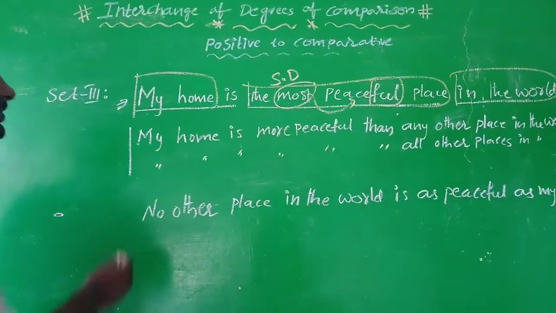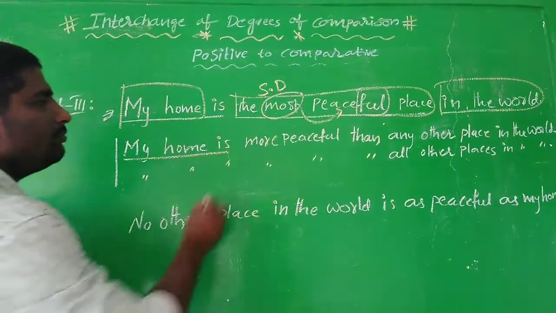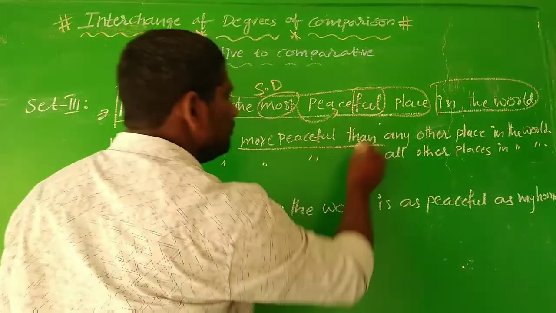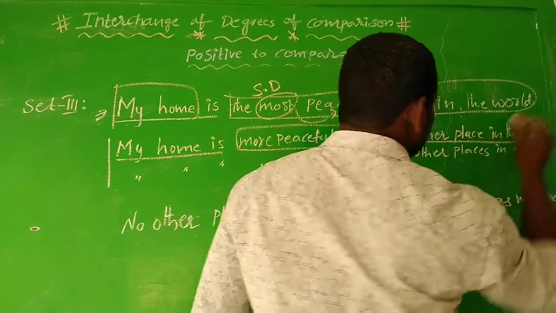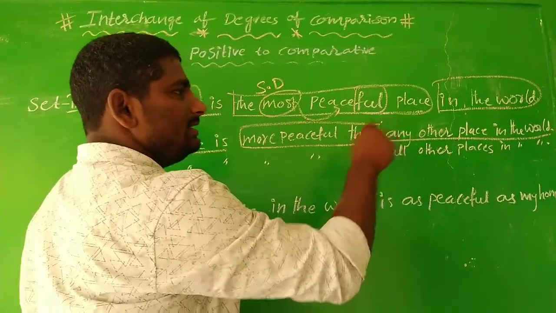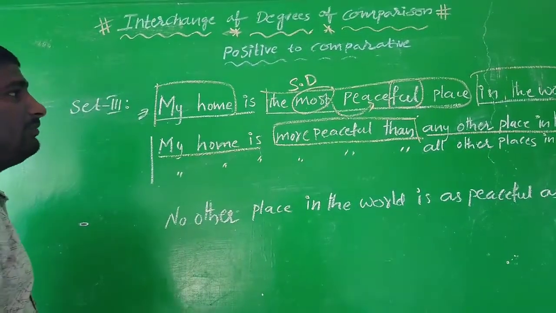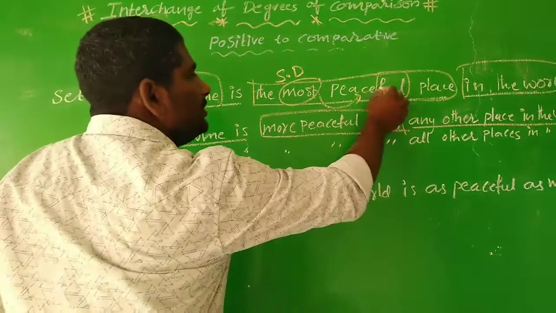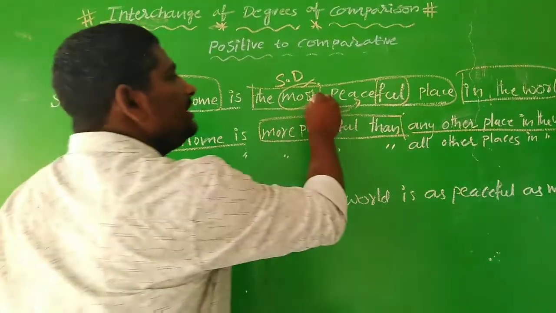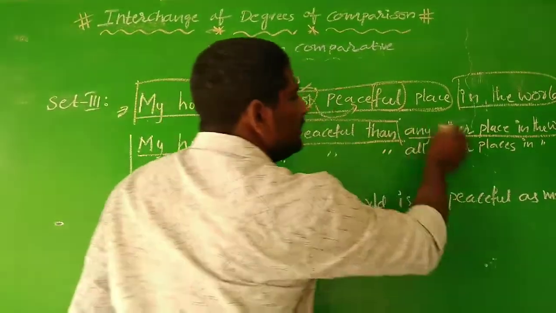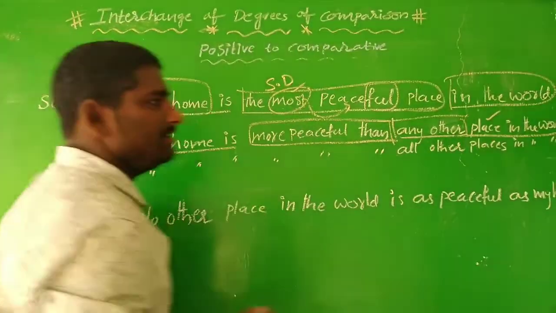We'll see that. So okay, my home is more peaceful than any other place in the world. This is very important, you can see. Whenever you find the most peaceful place, it means the comparison is with all others. So here the comparison took all others. So that's why we used any other. Any other place, here this place is singular.